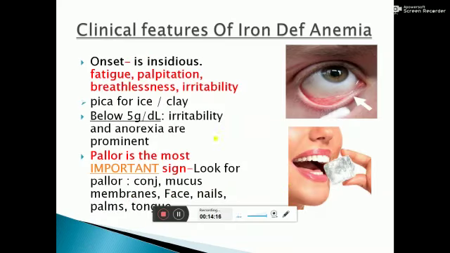Coming to clinical features of iron deficiency anemia, onset of anemia is mostly insidious. Symptoms are fatigue, palpitation, breathlessness, and irritability. Mostly there are symptoms of pica for eyes or clay. When hemoglobin is severely reduced, below 5 gram per deciliter, irritability and anorexia are prominent symptoms. The most important sign of anemia is pallor, which we should look for in the conjunctiva, mucous membranes, face, nail, tongue, palm.